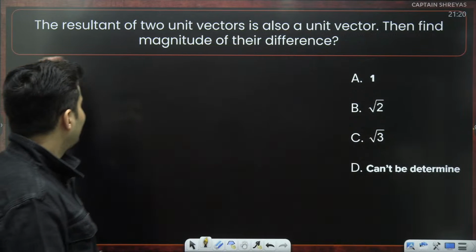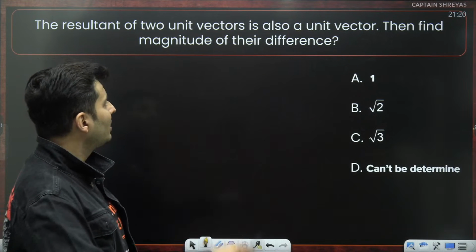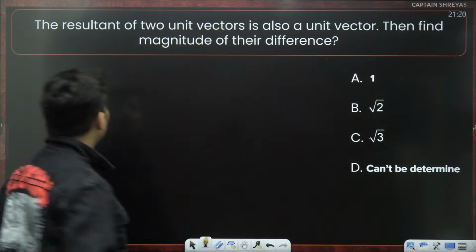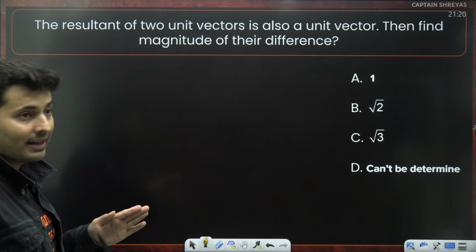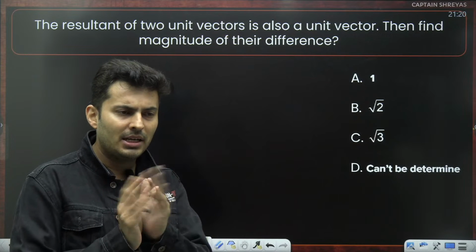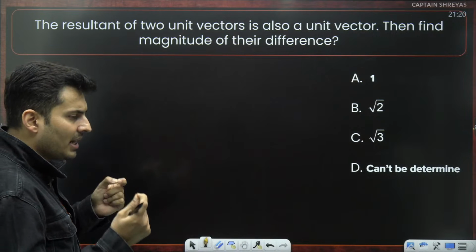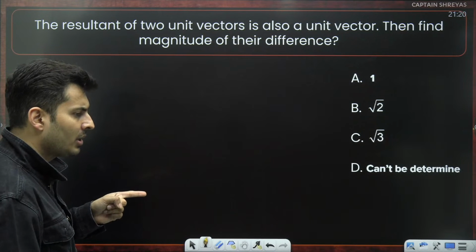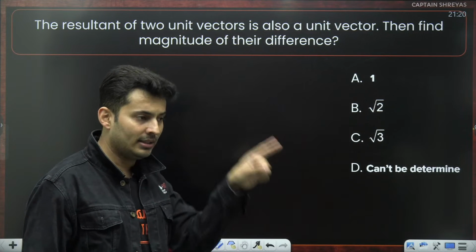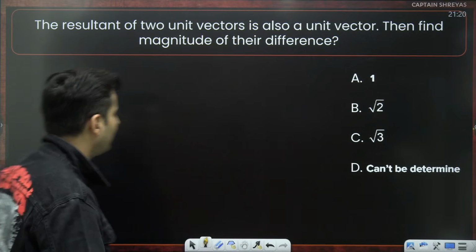Moving on to the next one. The resultant of two unit vectors is also a unit vector. Then find the magnitude of their difference. Interesting question. How is that possible? It can't be i and j, because i and j are perpendicular. So it must be in some other direction. The two vectors have the same magnitude of 1, and the resultant also has the same magnitude. So all three vectors have magnitude 1. If I draw a triangle, the sides will be equal. That means the triangle should be an equilateral triangle.